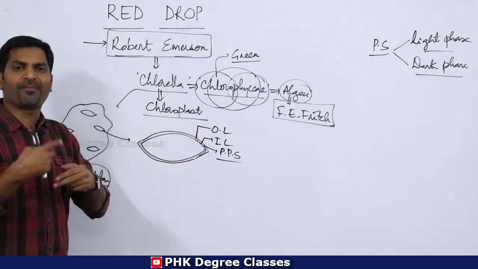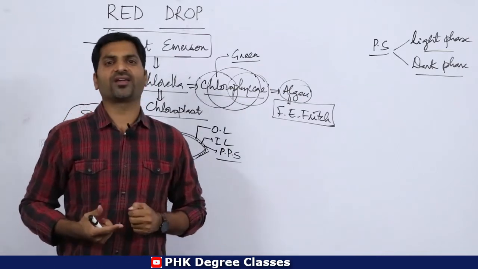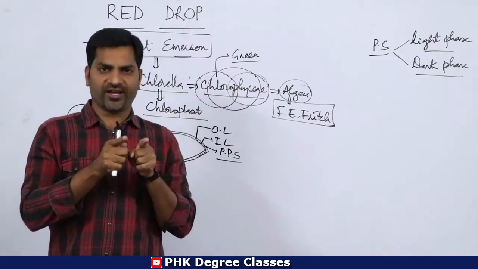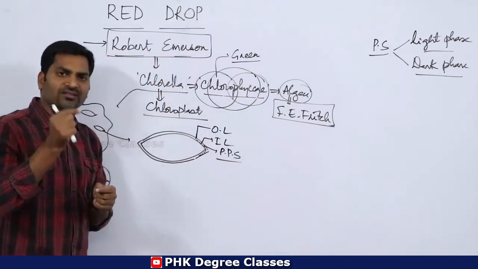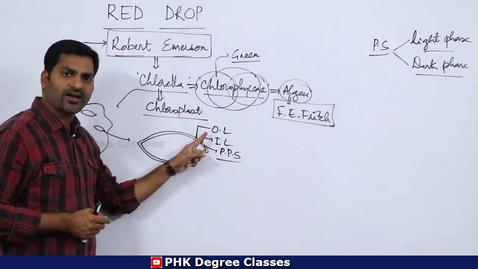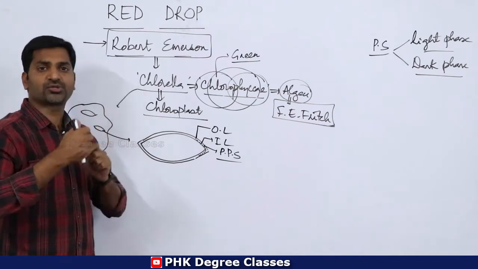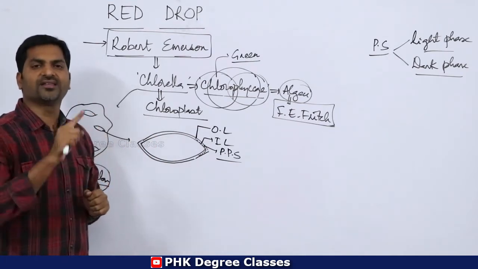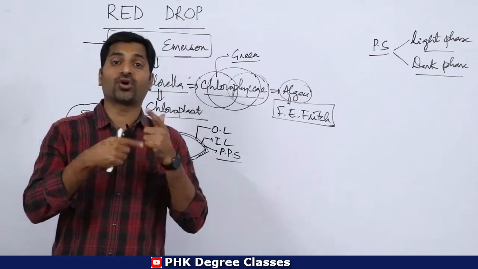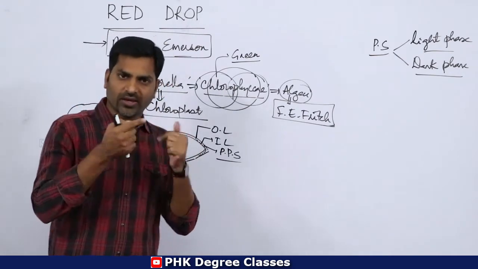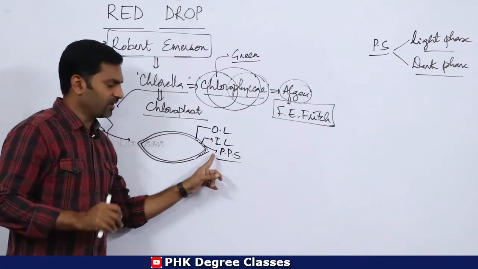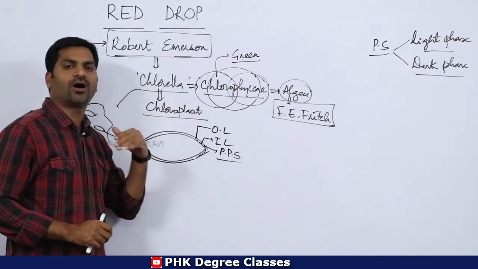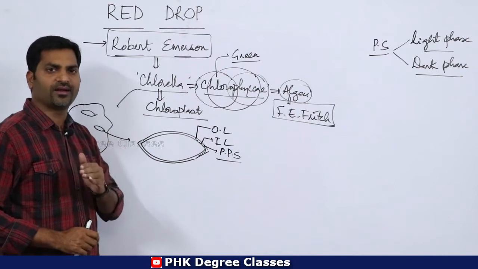If you observe mitochondria, mitochondria is also enclosed with two layers, a double membraned cell organelle. There is an outer layer and also an inner layer. In between these two layers in the mitochondria, there is a space called the perimitochondrial space. Clear? So in this particular context, remember there is a space between two layers, that is, the outer layer and inner layer.